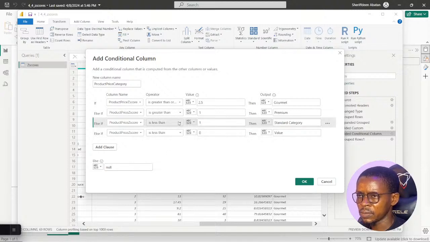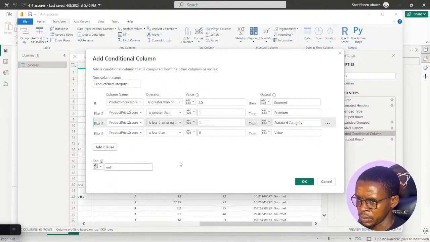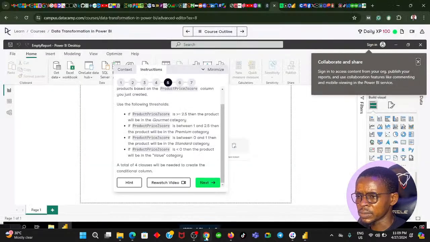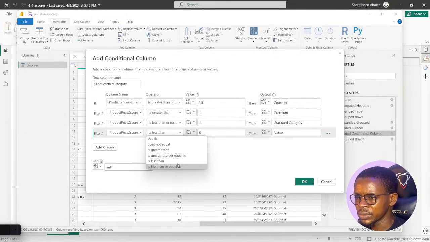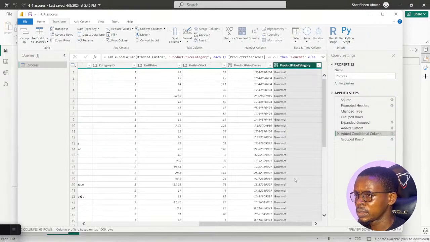If it's between 0 and 1, that means it's less than 1 or equal to 1. But the last one is if it is less than 0. Okay, let's give it one last shot.